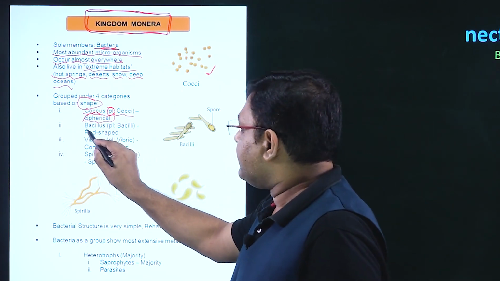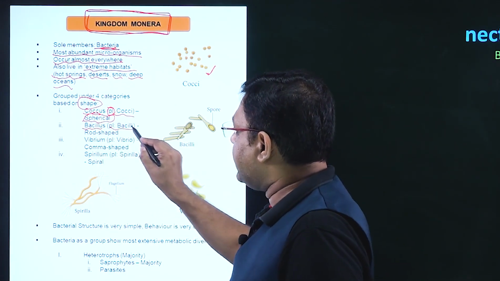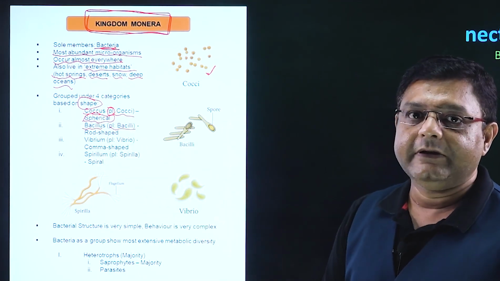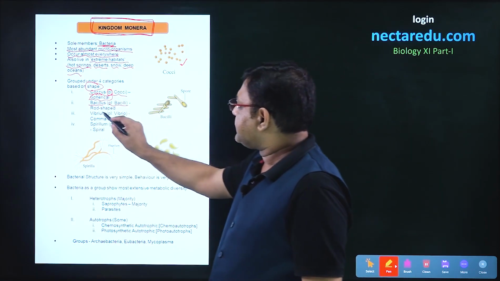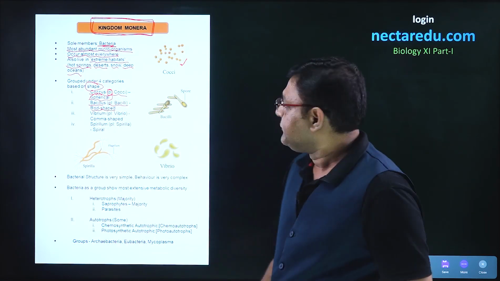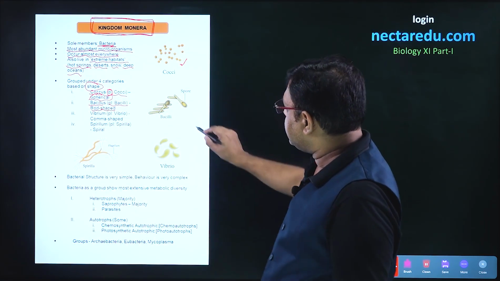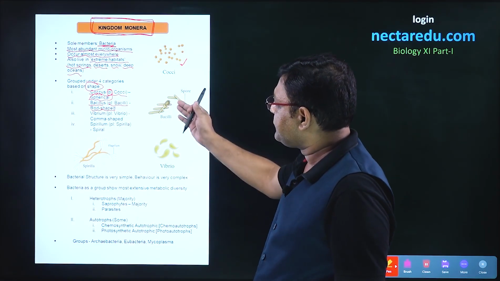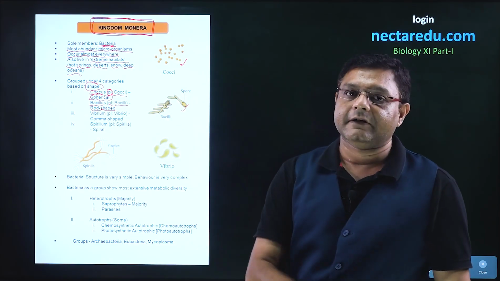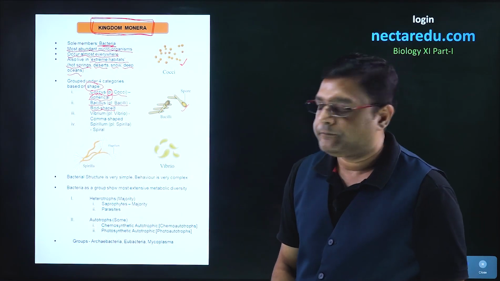The second type of bacteria are called bacillus, or bacilli in the plural, and the shape is rod shaped. So the second type, these are rod shaped bacteria. So these are the bacillus bacteria which are present.